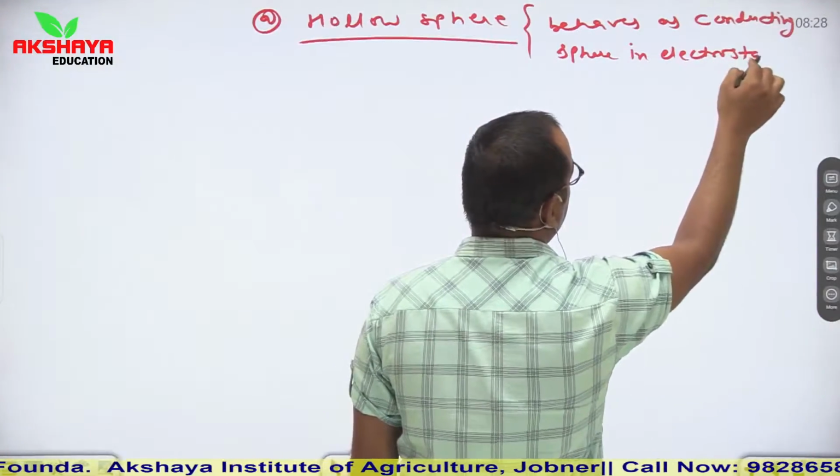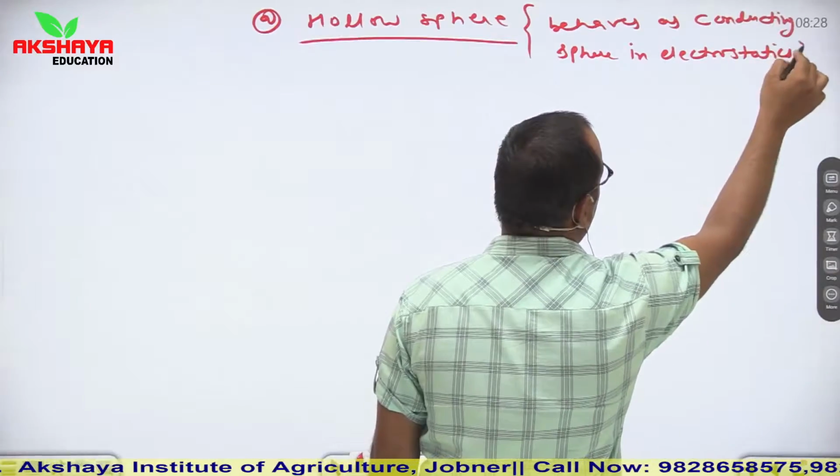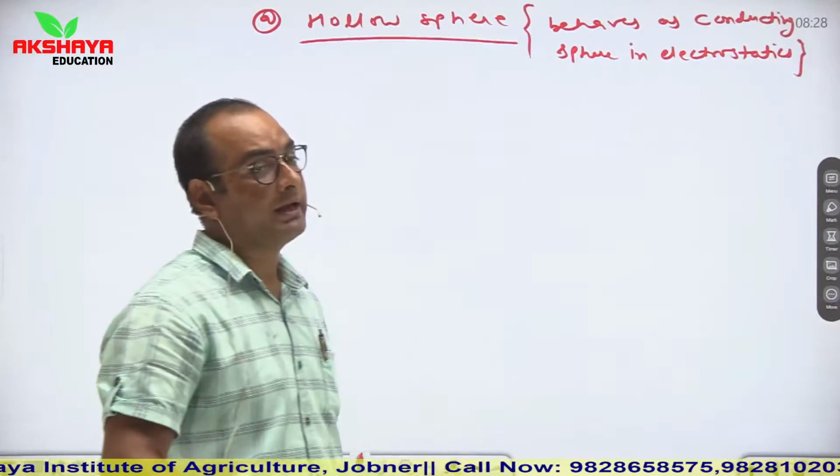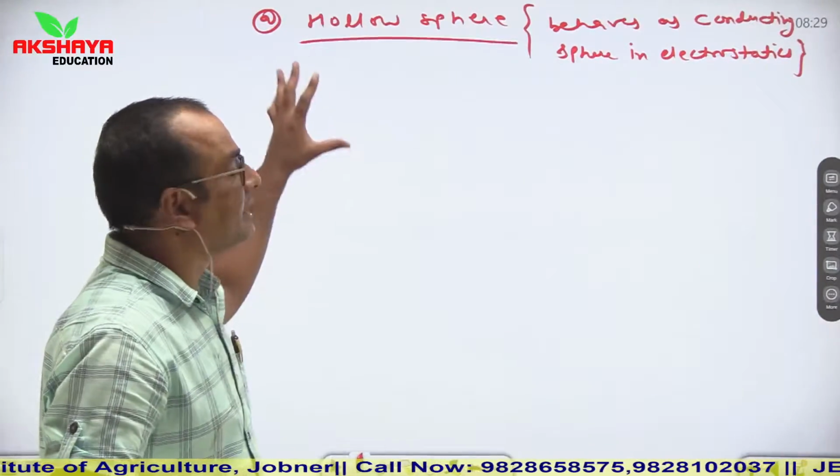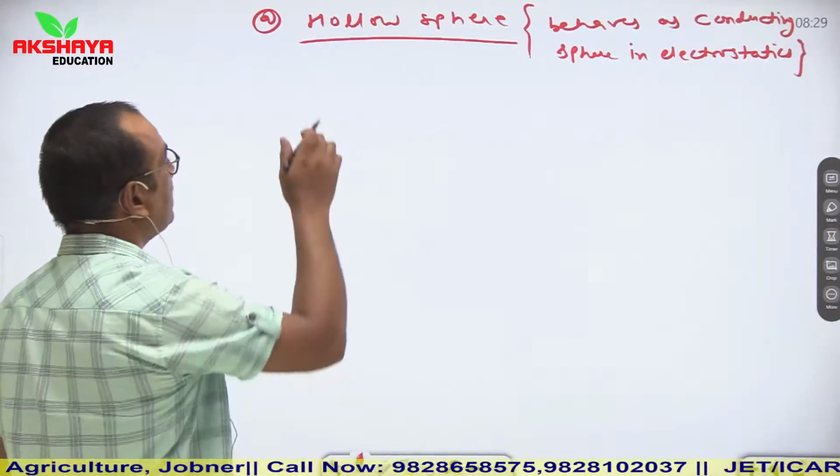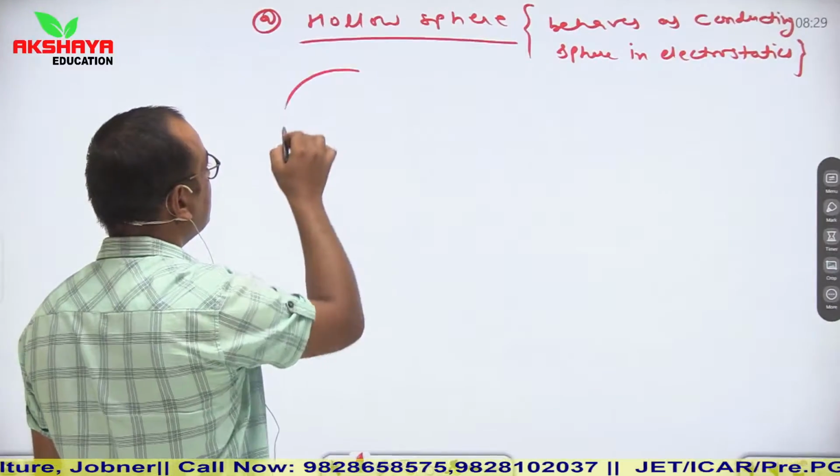So the concept you have to remember here is: it behaves as a conducting sphere in electrostatics. If you have studied electrostatics, then you can clearly say what the relations for a hollow sphere are for gravitational potential.